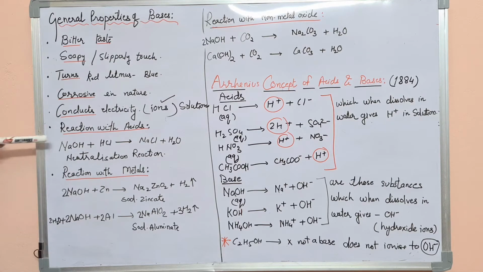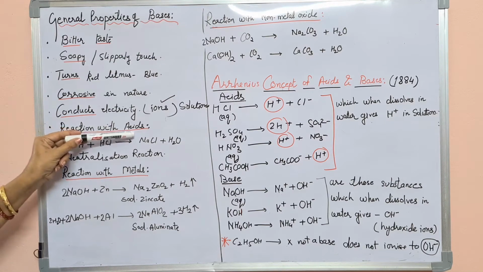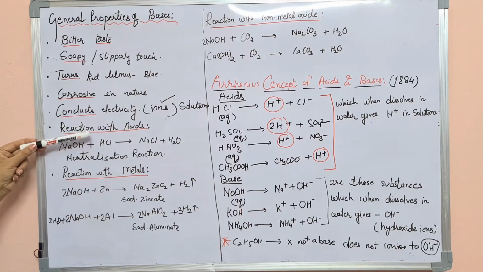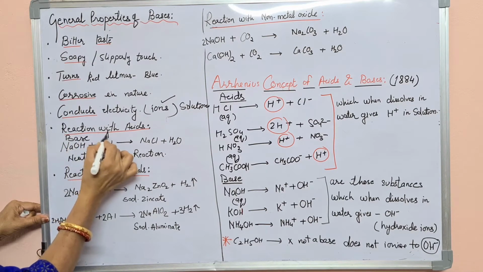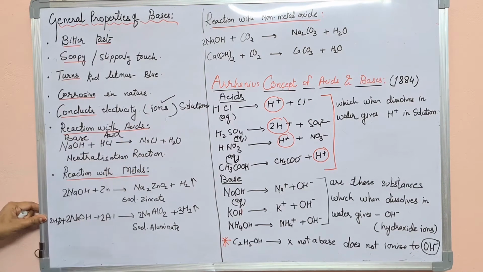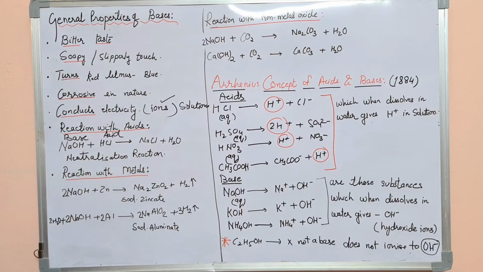Now the next property, reaction with acid. In the acid topic we studied reaction with base, so it is vice versa. NaOH is the base. It reacts with acid, that is HCl, and forms salt and water. That is NaOH plus HCl gives NaCl plus water. And this reaction is called a neutralization reaction.